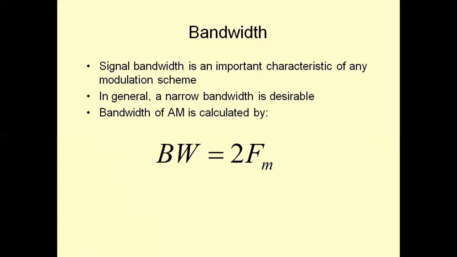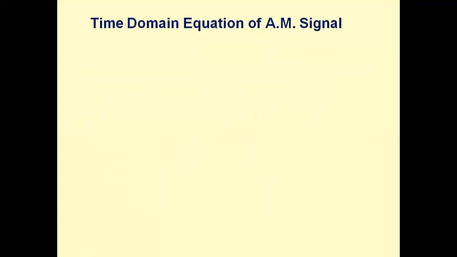So if we take an AM wave, the bandwidth, if we calculate, is equal to 2 times the highest frequency present in the given message signal. So when we draw the frequency spectrum of the AM wave, we are getting the bandwidth, which is equal to 2 times the highest frequency present in the given message signal.